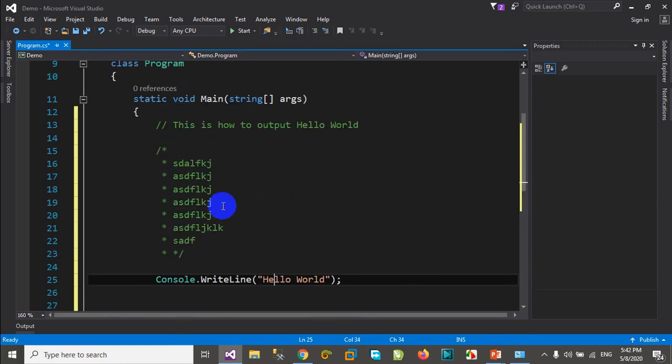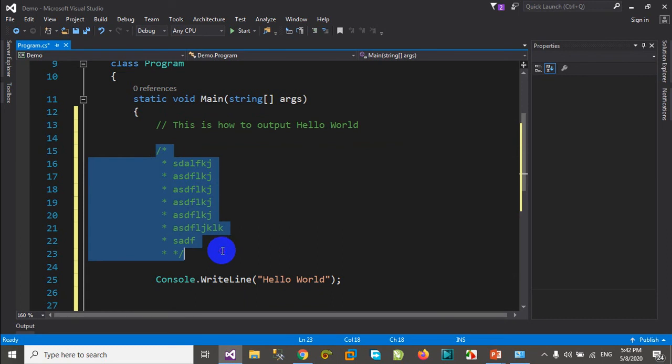So you can see how we can put a single line comment in our program, and how we can put a multiple line comment in our code.